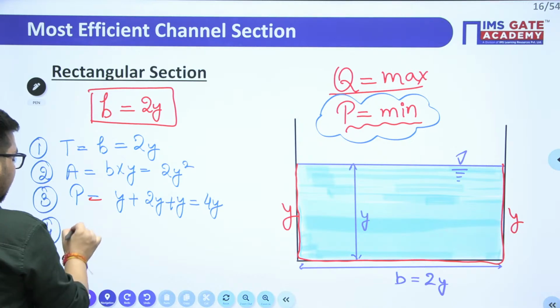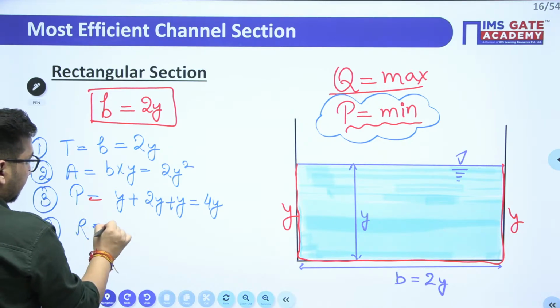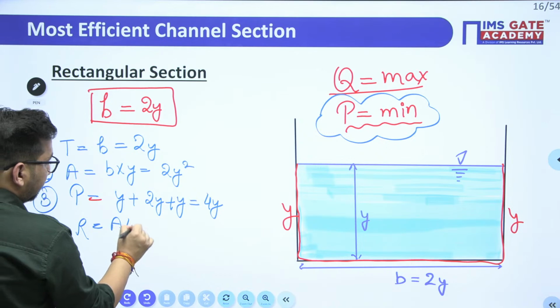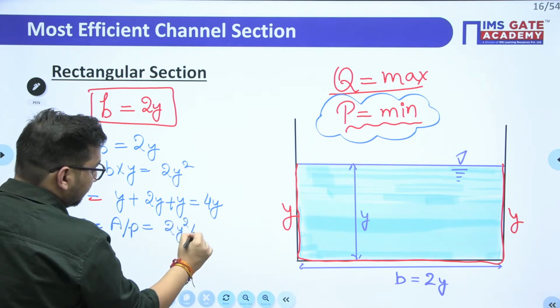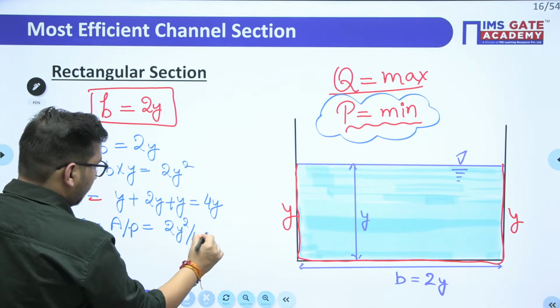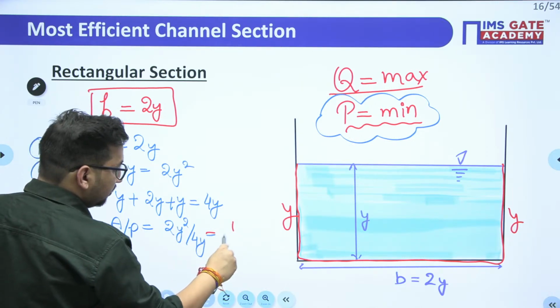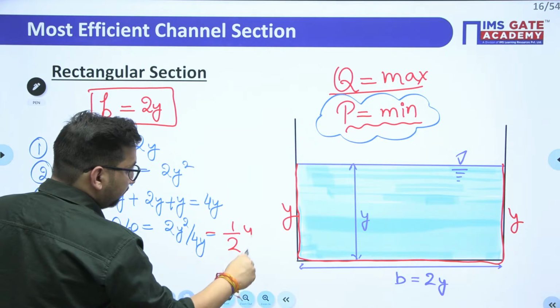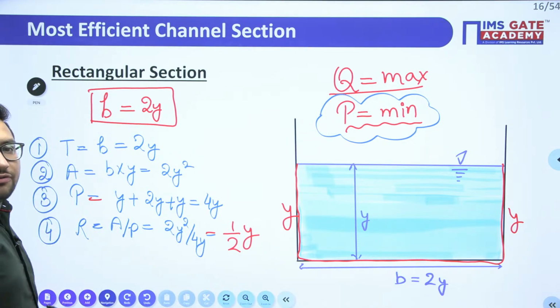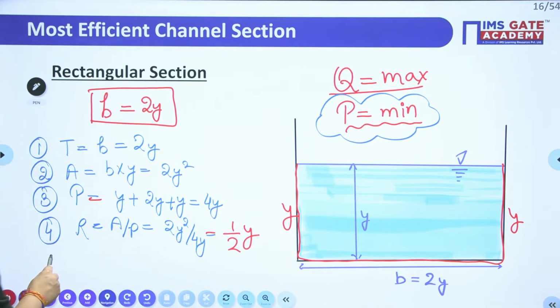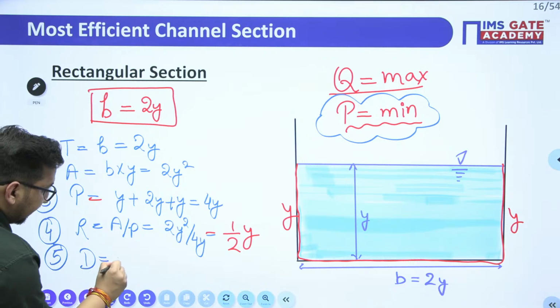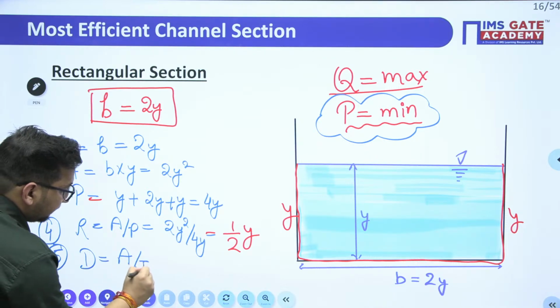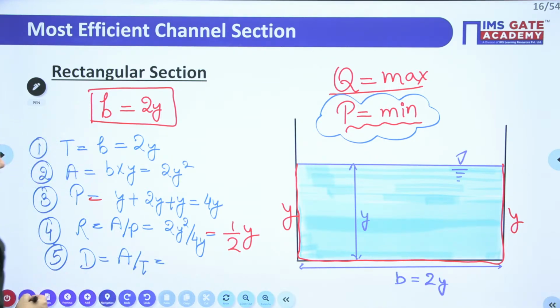What will be the hydraulic radius value? That is area upon wetted perimeter. So it is 2y square upon 4y, that is equal to half of y value. Half of y value, right? And the last property if we see is hydraulic depth, that is area upon top width. So what will be the area upon top width in this case?